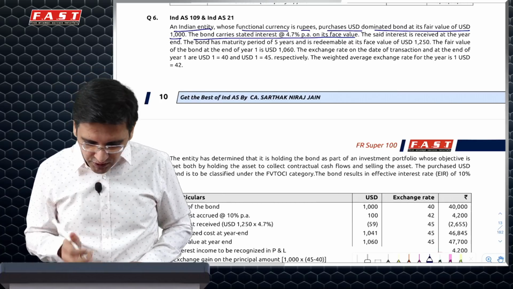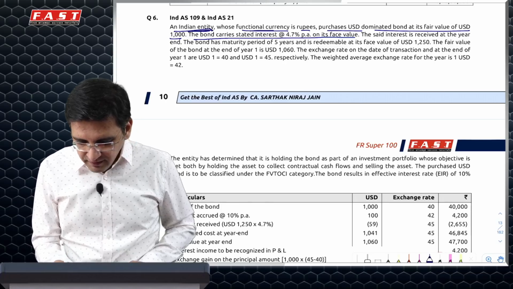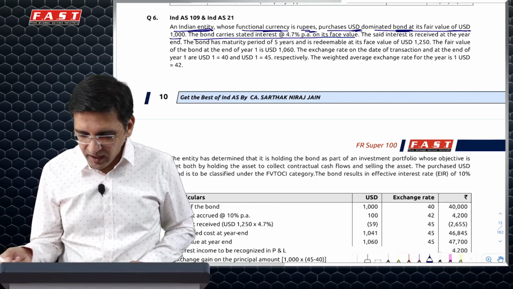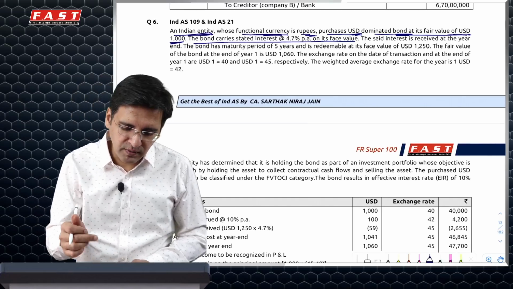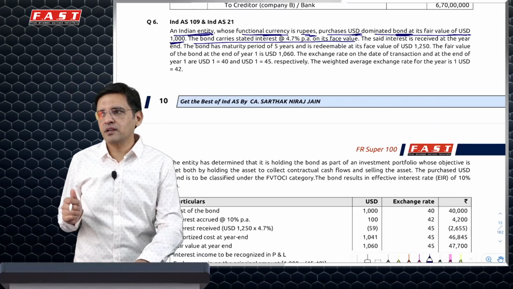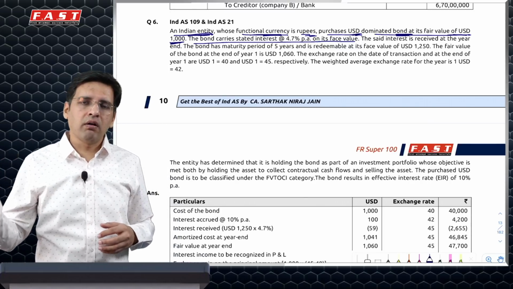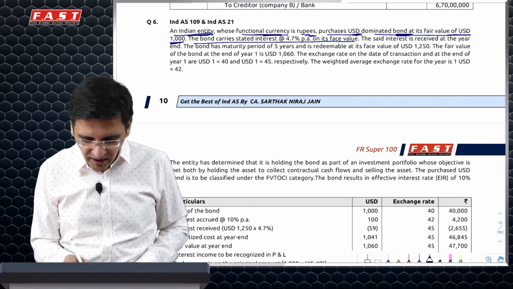Let's see the question carefully. So what we've done is, Indian entity, functional currency is rupees, but has purchased a US denominated bond and the fair value of it is $1,000. So this is not similar to the previous question because this is not that I've taken a bond from an Indian company in dollar denomination. It's actually a bond denominated in dollars, possibly from the US itself.